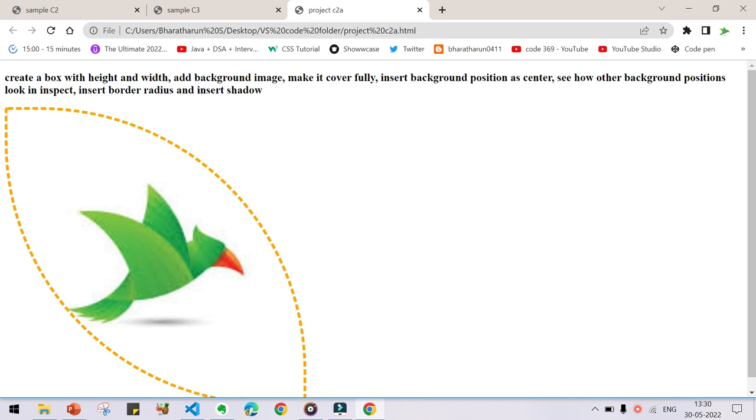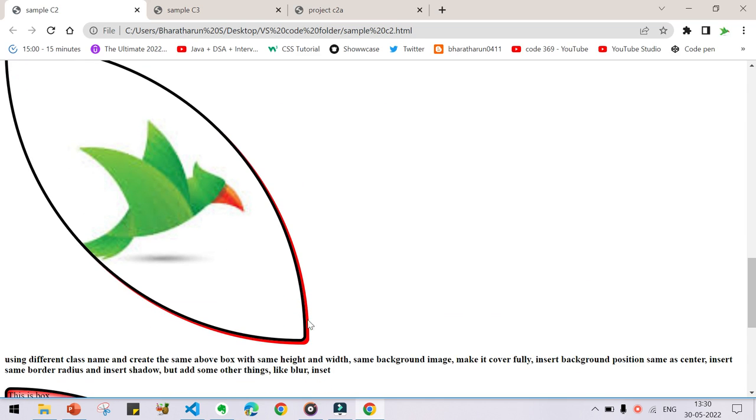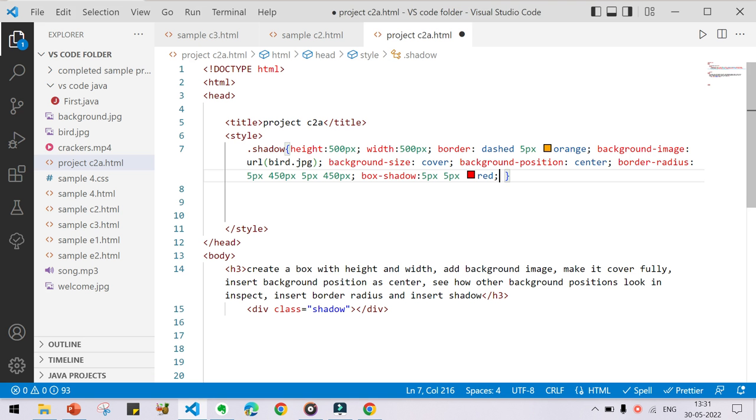So let us understand it by going to the sample project. Okay, you can see a background picture here and you can see the diagram here, these curve lines, and you can see red. This red is called the shadow. And how we are going to do this is, first of all we have to give a color. This is red, and two other very important things are the x-axis and y-axis. By x-axis, how much shadow you will be giving, and by y-axis, how much shadow you will be giving. That's what we have to insert. Go here, and this 5 pixel is the x-axis and this 5 pixel is the y-axis.